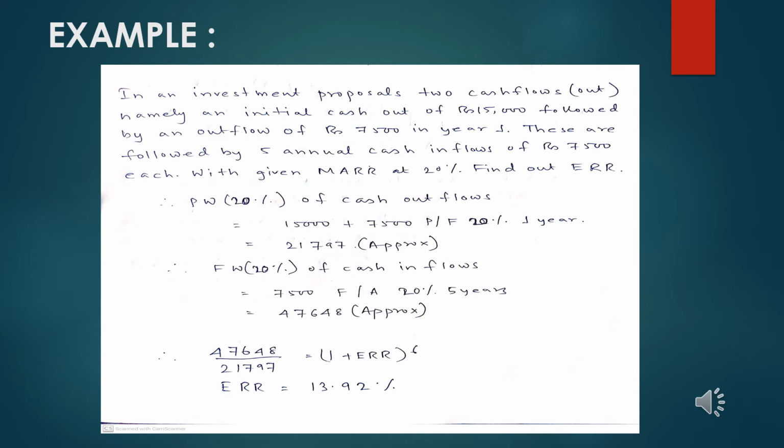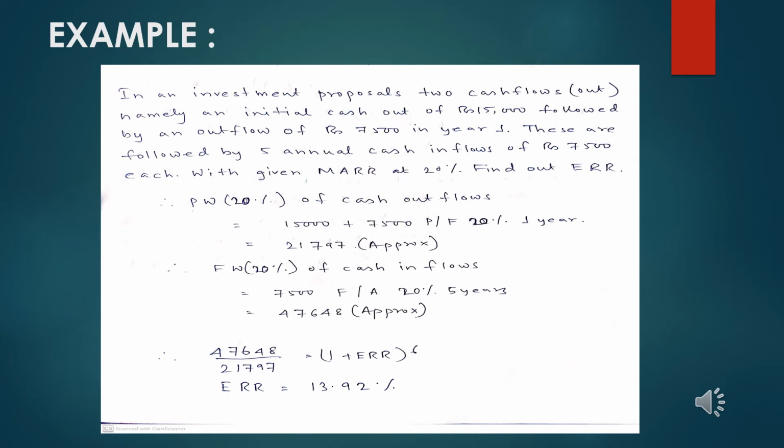And what has been said in the sum is that these are year 0 and year 1 cash flows. For the next 5 consecutive years, the cash flows are inflows, which we need to transfer into future worth with the given 20% MARR.